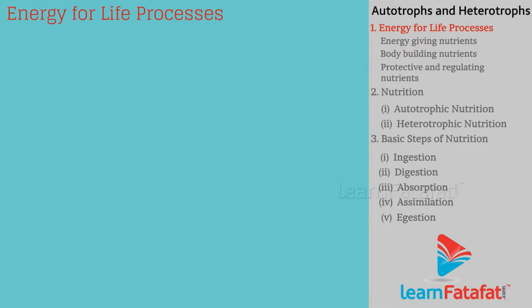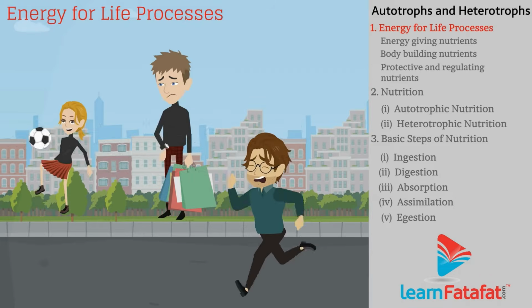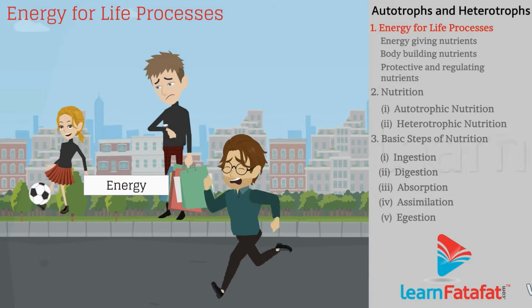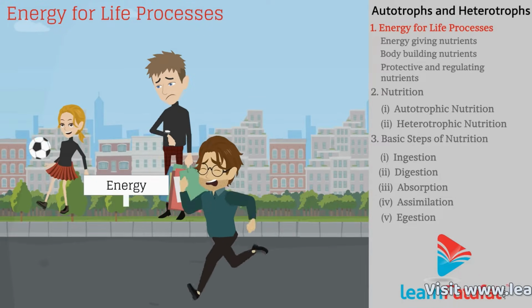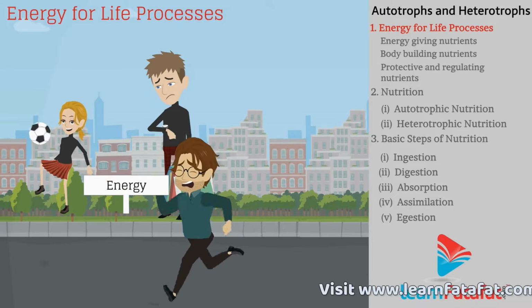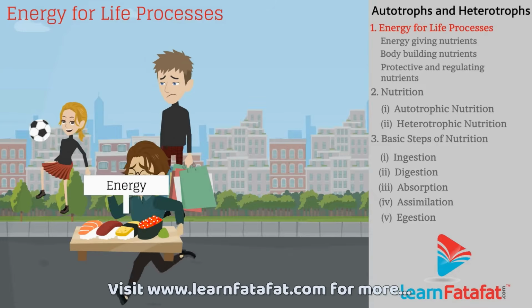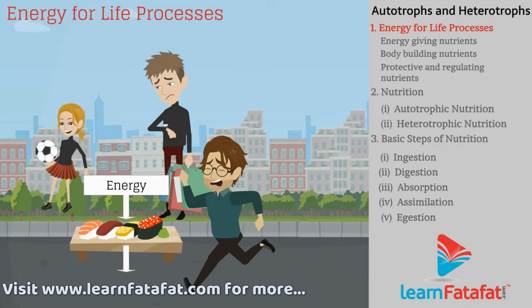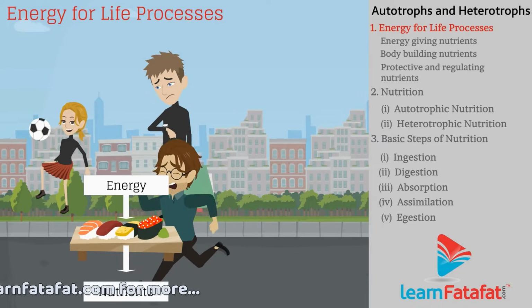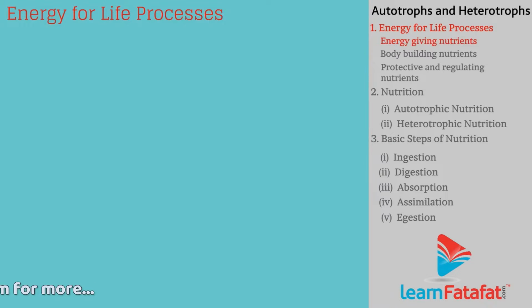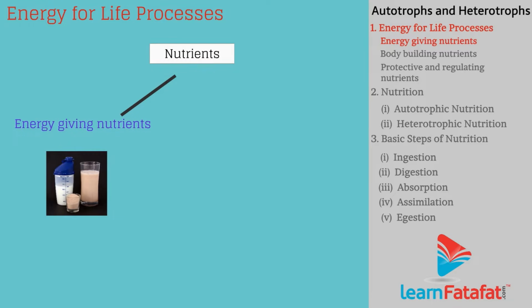Energy for life processes. Living organisms need energy to perform various activities. It is obtained from the food. Food contains nutrients. On the basis of functions, nutrients are divided as energy-giving nutrients. For example, carbohydrates, fats.